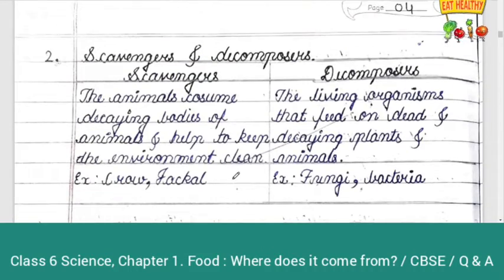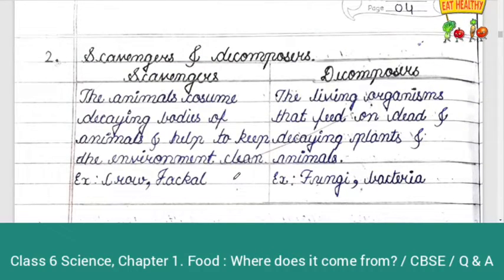Second difference is scavengers and decomposers. What are scavengers? The animals consume decaying bodies of animals and help to keep the environment clean are called scavengers. Example, crow, jackal. Decomposers. What are decomposers? The living organisms that feed on dead and decaying plants and animals. Example, fungi and bacteria.